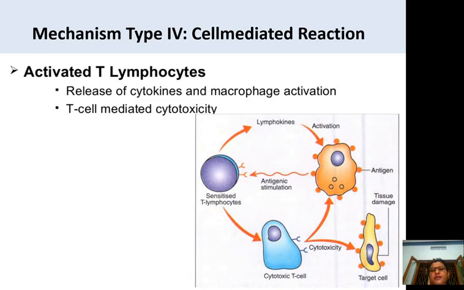So this release of cytokines and macrophage activation and T cell mediated cytotoxicity, these two are activated by the T lymphocytes and cause the cell mediated reaction in the system.